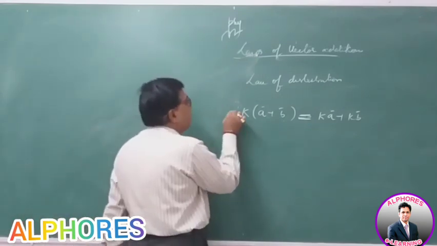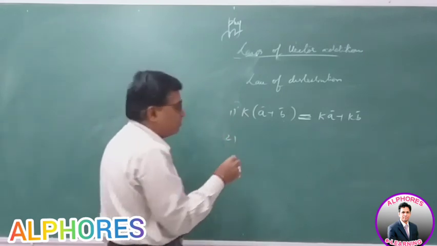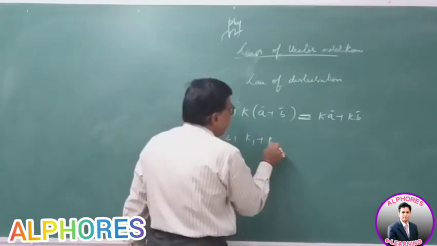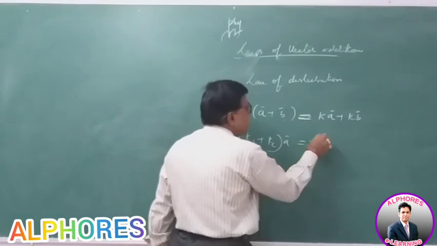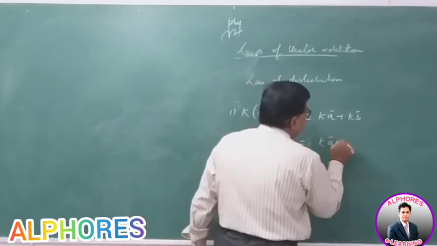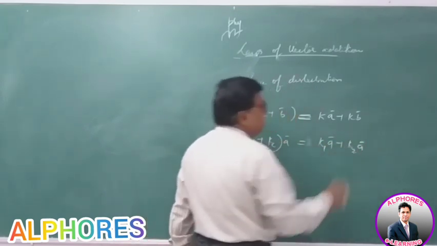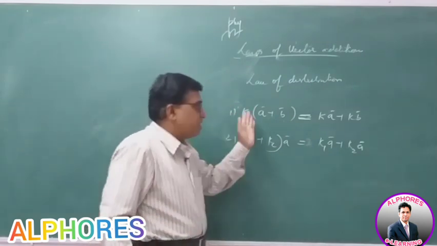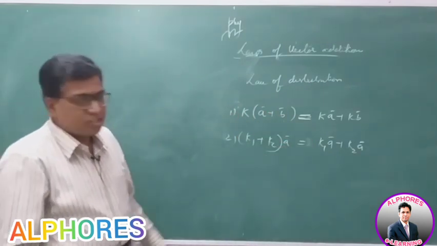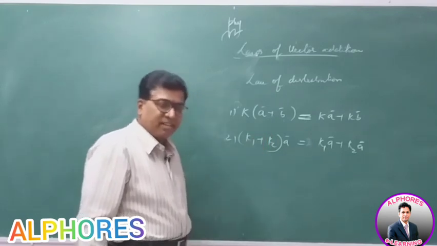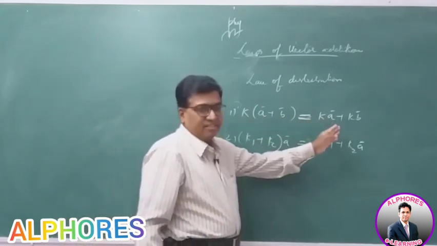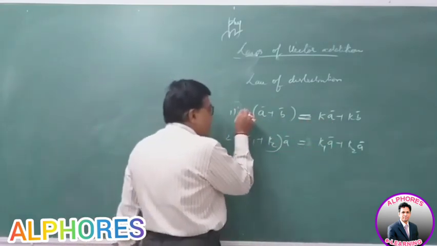Well, you can even take the same thing in the other form also. K1 plus K2 of A bar is K1 A bar plus K2 A bar. So whether it is one constant multiplied to two vectors, or two constants multiplied to one vector, the answer is the same.